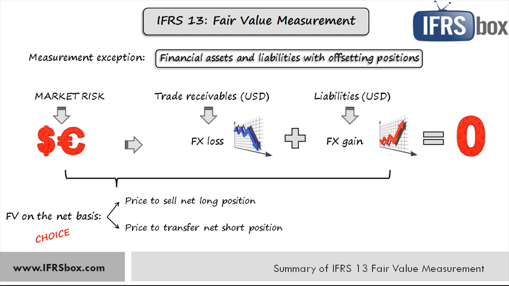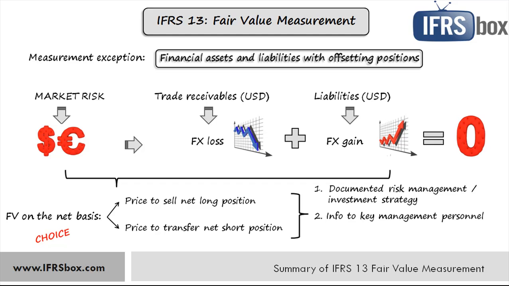In order to apply this option, company must fulfill 3 criteria. There must be some documented risk management or investment strategy on this point. It must provide information on that basis about the group of financial assets and financial liabilities to the entity's key management personnel. And the entity measures those financial assets and financial liabilities at fair value in the statement of financial position at the end of each reporting period, so not at amortized cost or on some different basis.